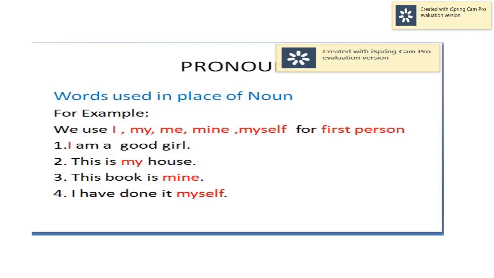So students, what are the following words that we studied about pronoun? Words used in place of noun are called pronoun. For example, he, she, it, they, we, you and I. These all words are pronoun.